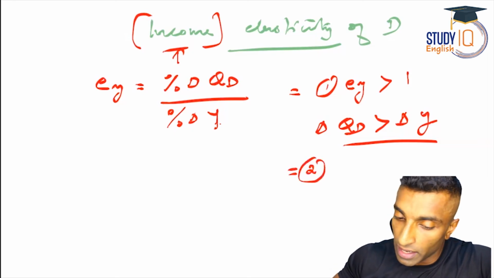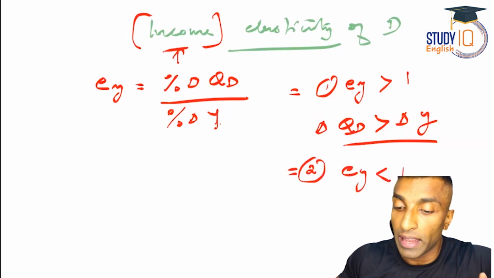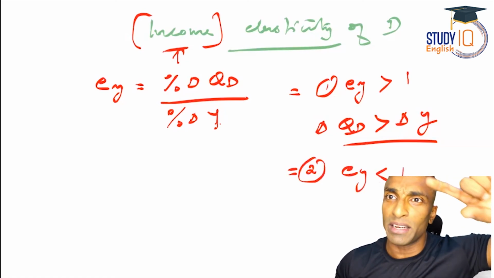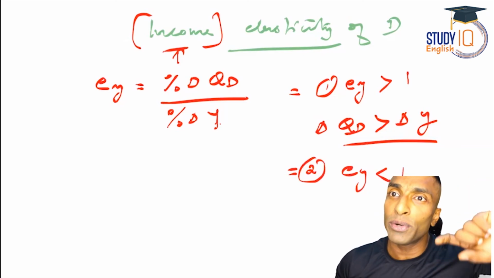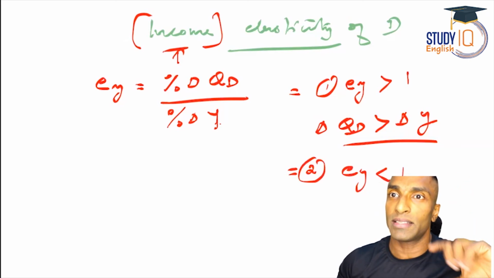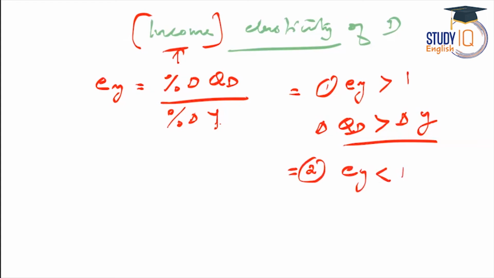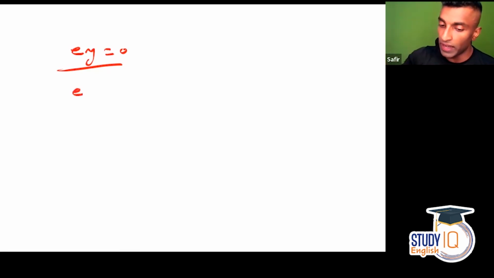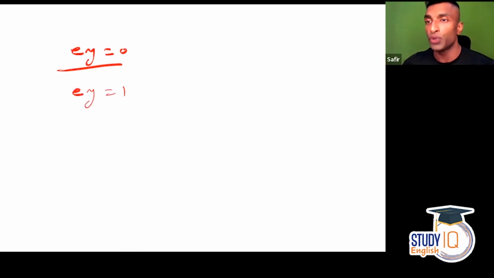So that is inelastic. So what is that situation? Second case, EY less than 1, income inelastic demand. Guys, remember, there I just need to say elastic demand, inelastic demand. Here I need to say income elastic, income inelastic, so that it will be made very clear. Okay. Now the third situation is EY equal to 0. This is perfectly income inelastic demand. And then EY equal to 1. This is unitary income elastic demand.